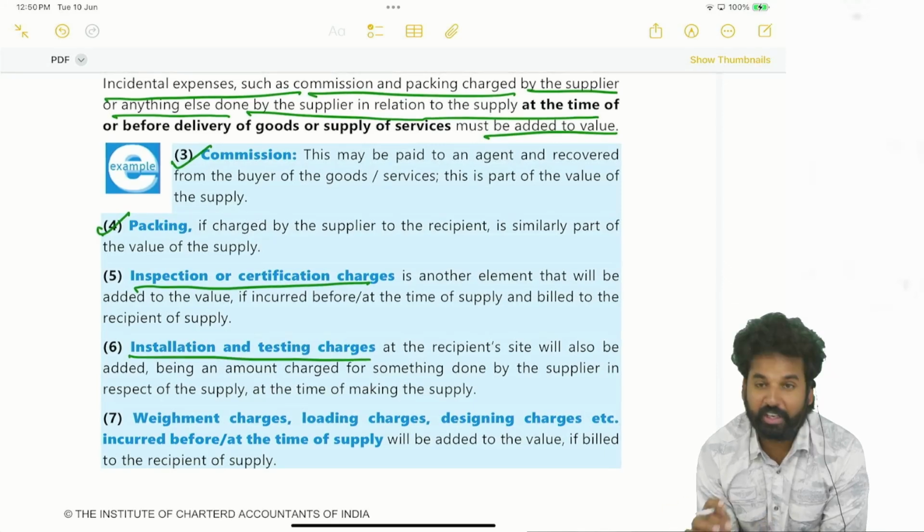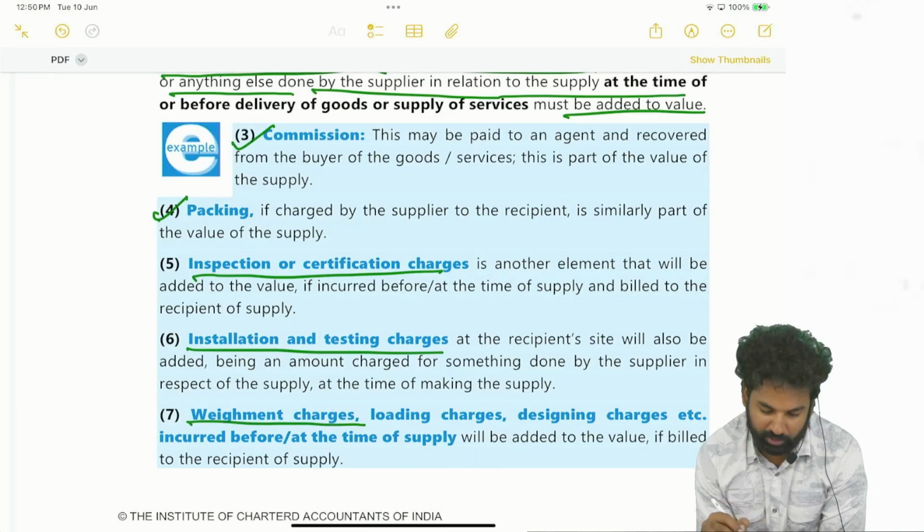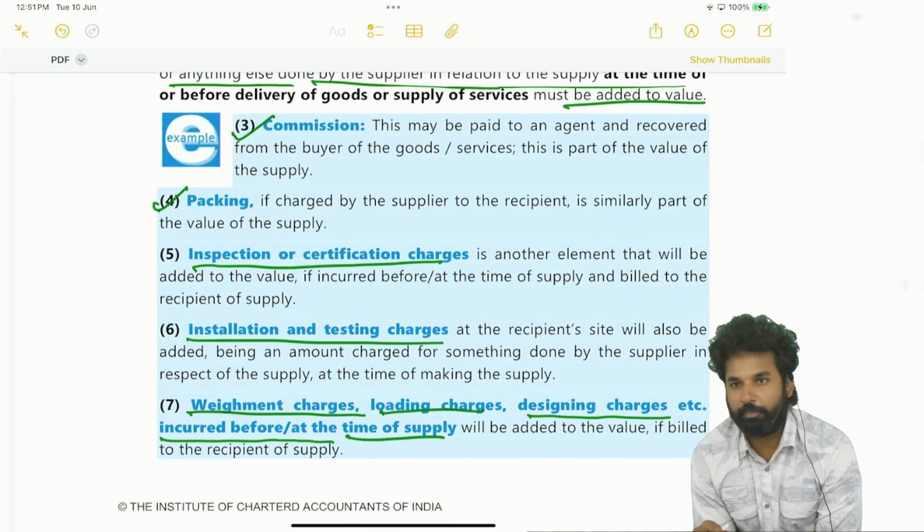Next, installation and testing charges. Weighment charges. Loading charges. Designing charges. Incurred before or at the time of supply. So we not only want the goods to be delivered,